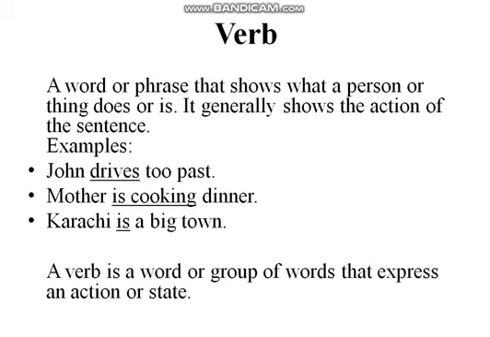Then we have the verb. As you know, we have already discussed verbs with their different types, but here again, when we use it in a sentence, it shows the action. A verb is a word or phrase that shows what a person or thing does or is.